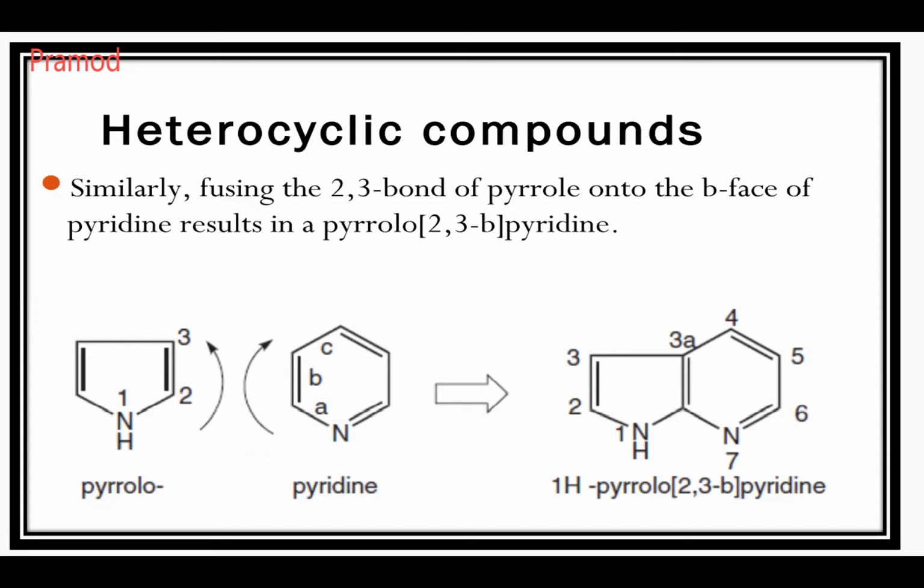Where will the pyrrole attach to the pyridine? Second and third carbon. Which face of your pyridine gets attached to your pyrrole? B face. So what will be the name? 1H pyrrolo 2,3 b pyridine. Understood the nomenclature, everybody?